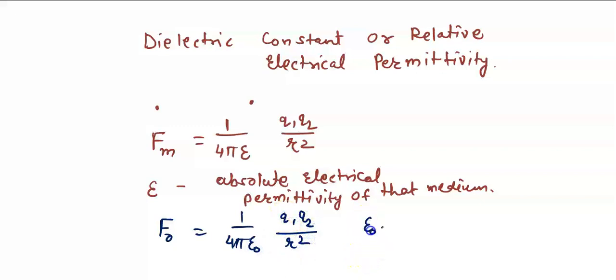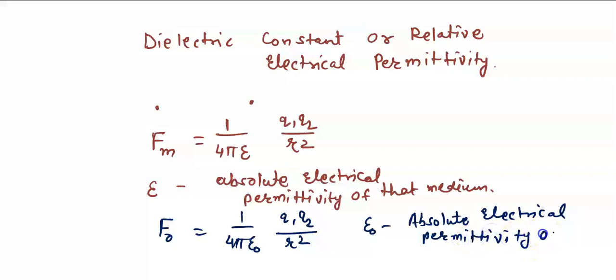And epsilon naught is said to be the absolute electrical permittivity of free space or vacuum.